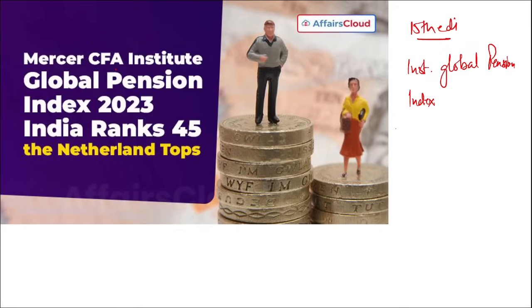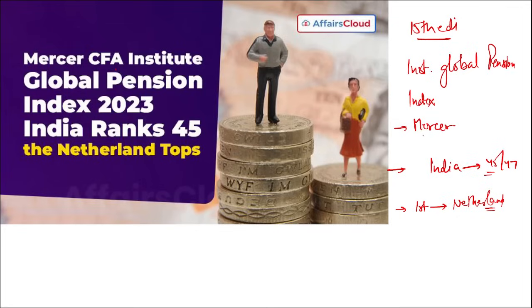It is released by Mercer. Correct? Then remember, in this the rank of India is 45 out of 47 countries, and the country that secured the top position is Netherlands. Correct? Here we can say Netherlands with an overall score of 85 points, right, was on the top position, and India being on the 47th position.